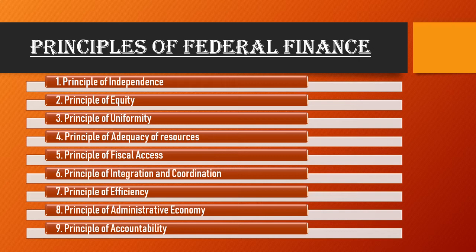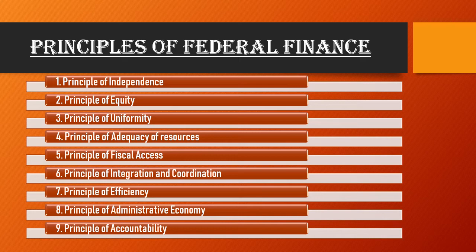The next point is the principle of uniformity. In a federal system, each state should contribute an equal tax payment for federal finance. But this principle cannot be followed in practice because the taxable capacity of each unit is not the same. You can apply the same tax rate in every state, but it is impossible to get the same amount of tax from each state, because in one state there may be a lot of people whose income is very high. Obviously, they will give a large amount of tax to their state government. On the other hand, it can be vice versa.